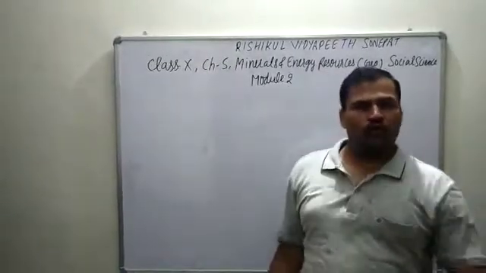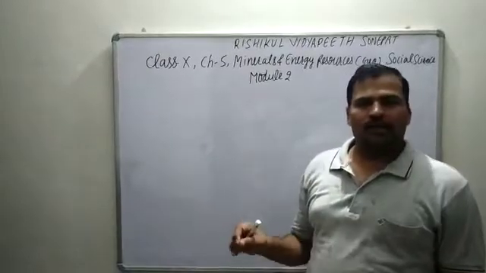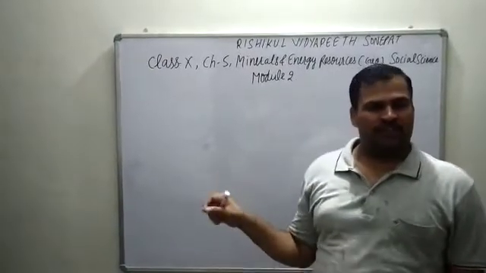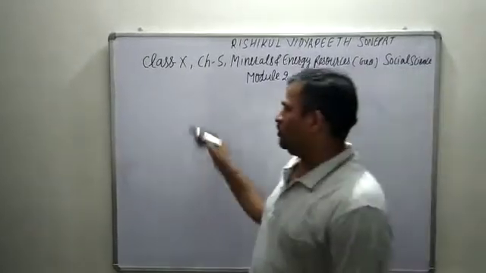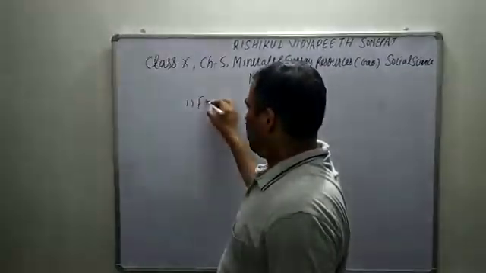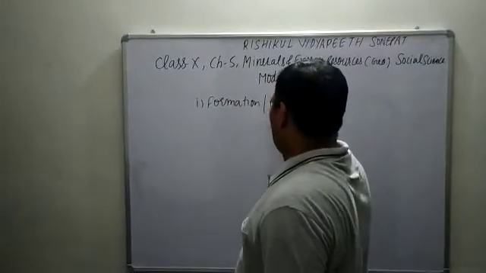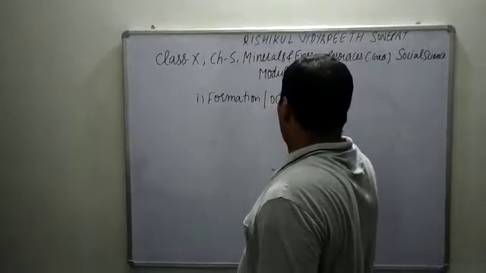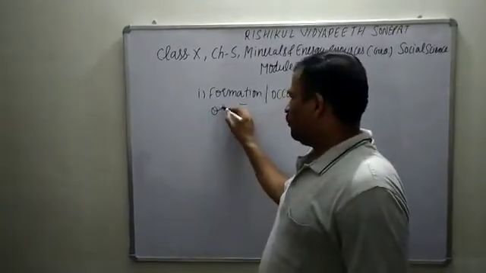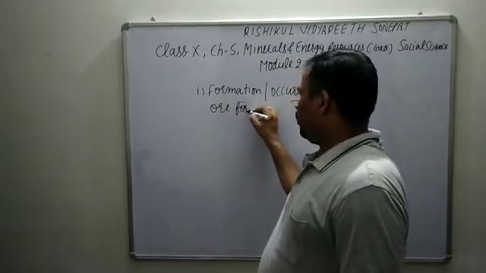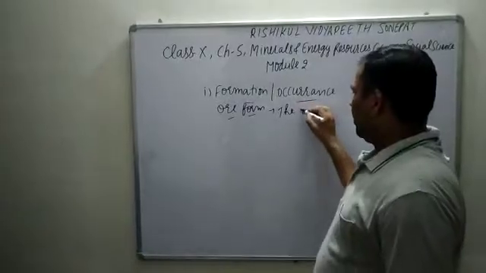In the first module, we discussed minerals and the types, metallic and non-metallic. Now here we will discuss their formation or occurrence, in which form or how they occur. So now, what will be in that? They are found in ore form. Ore form means that it is a mixture